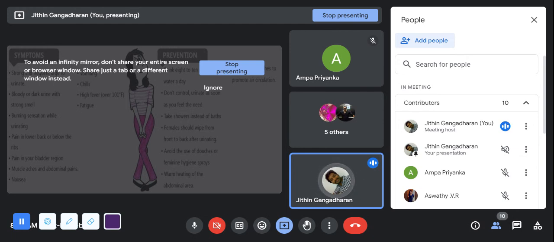You will be having lower abdominal as well as lower back pain. Pain over your bladder region, that is your lower abdominal pain, muscle ache, nausea and vomiting. See, in case of urinary tract infection, the patient may have nausea and vomiting. Fever. Since it's an infection, you'll be having fever. So fatigue is all associated with the disease condition. In every disease condition, you may feel fatigue. So it's not the main symptom.